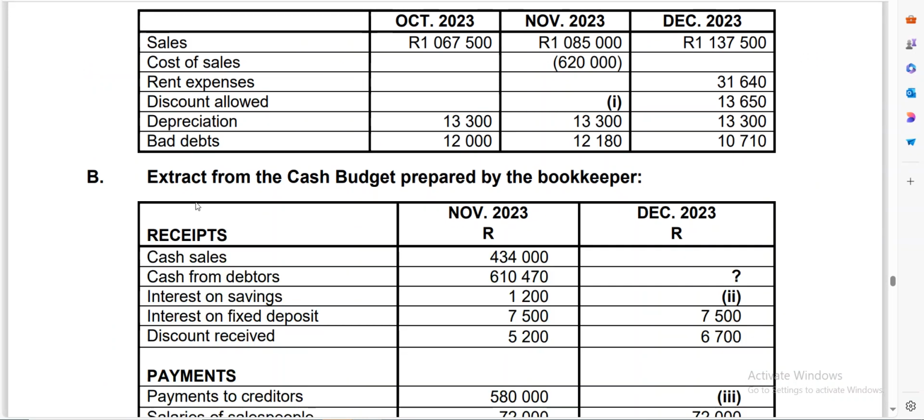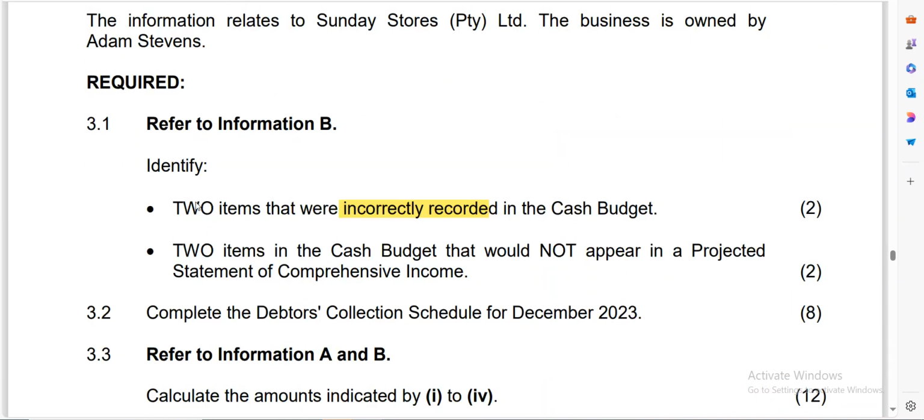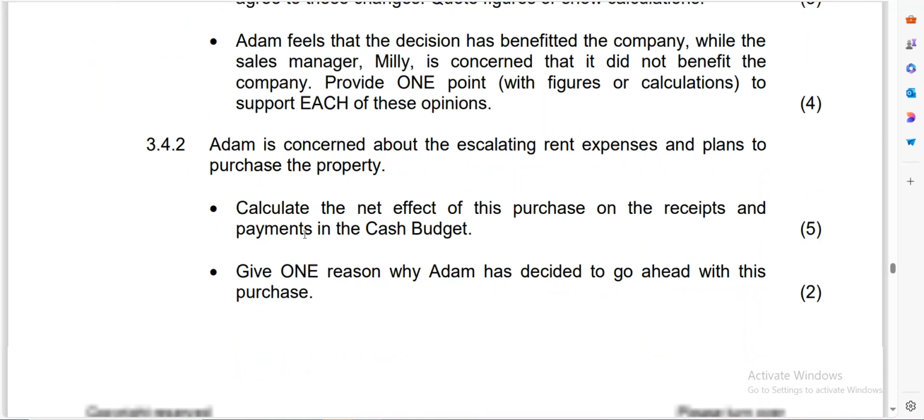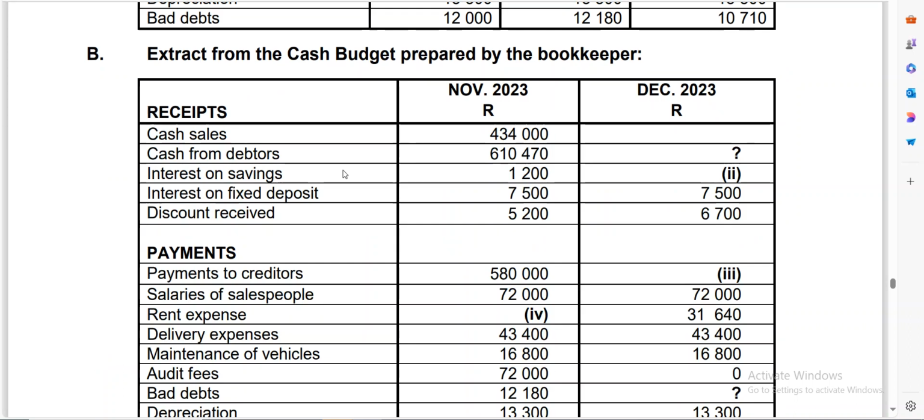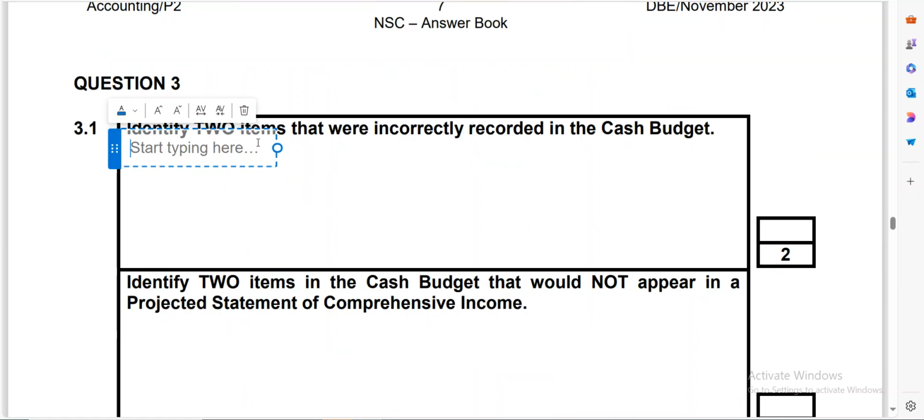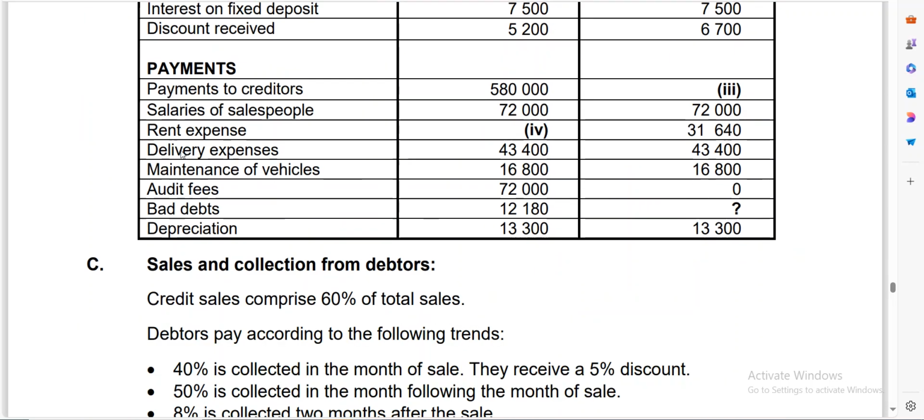So let's look at it. This is the information B that they are referring to. It is this one here. Now if you look at this cash budget, you need to look for things that are recorded here but they are not supposed to be here. Now in this cash budget, remember the question says that we must identify two items that were incorrectly recorded in the cash budget. In other words, these items, they don't belong in the cash budget but they are recorded here.